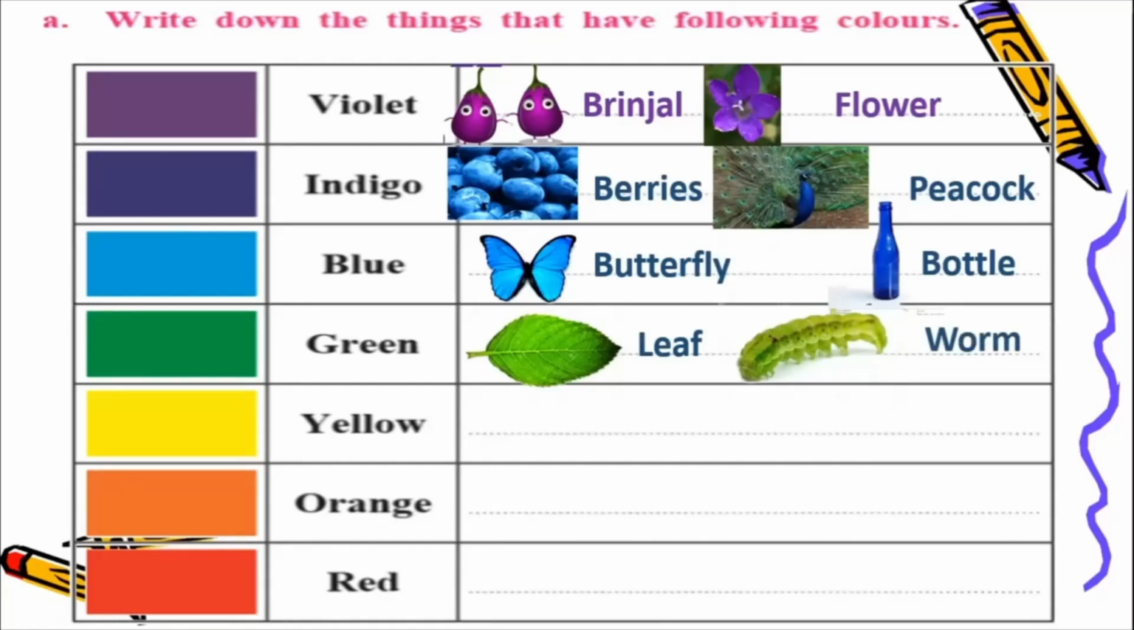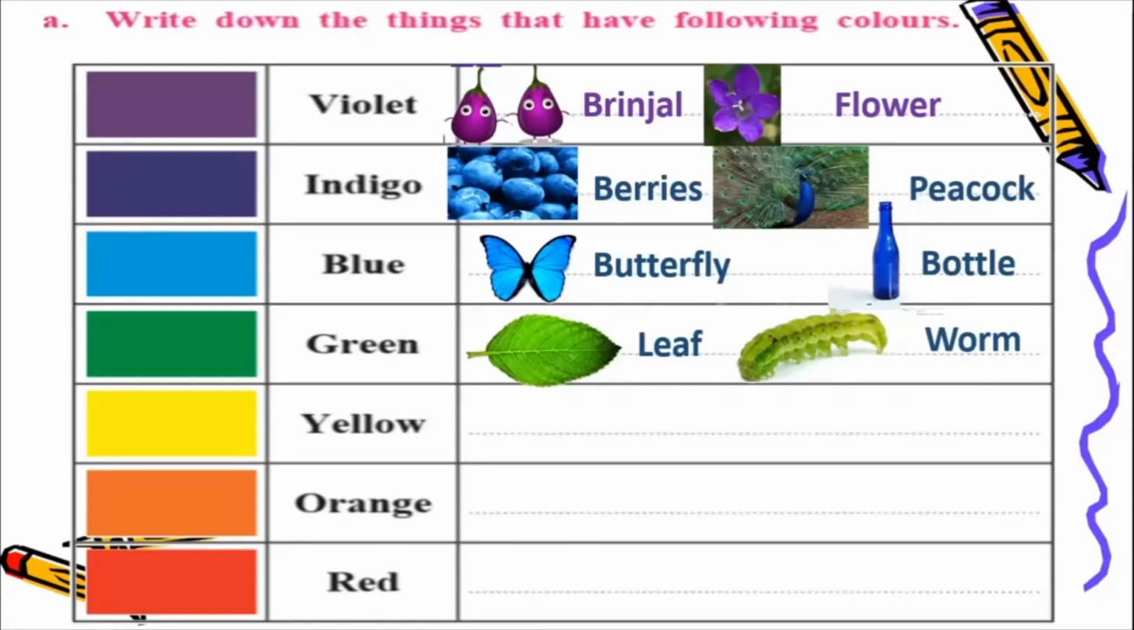Now the remaining three, yellow, orange and red. Think, look around you, observe what things you can see which are yellow in color, orange in color and red in color. Write the names of 2 such things. Okay, now let us talk about these different colors. See, violet, indigo, blue, green, yellow, orange, red. So we have been talking about the rainbow in this poem. So all these, children, are the colors of the rainbow. So there are 7 colors to the rainbow, and they are violet, indigo, blue, green, yellow, orange and red.